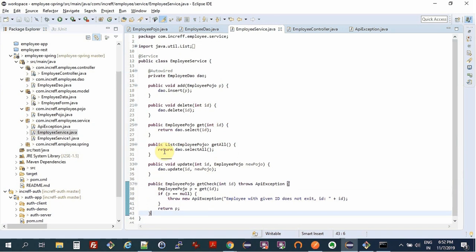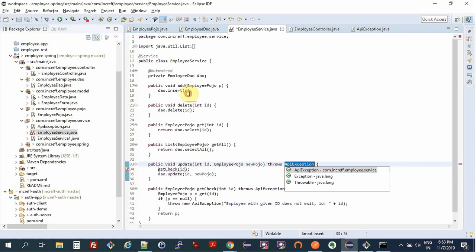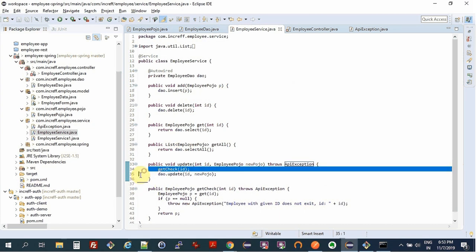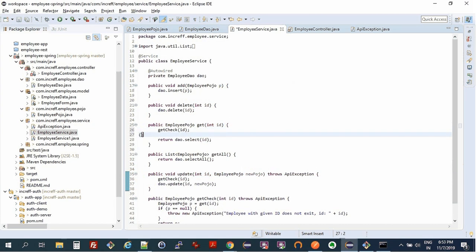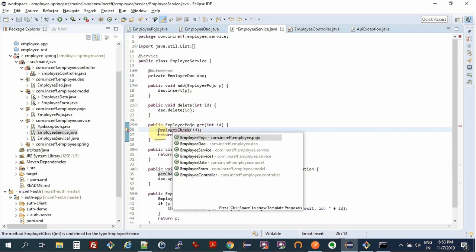And we can do this if you're trying to update also, correct? Because if you're trying to update something, the ID should exist, and we can do this while retrieving also.